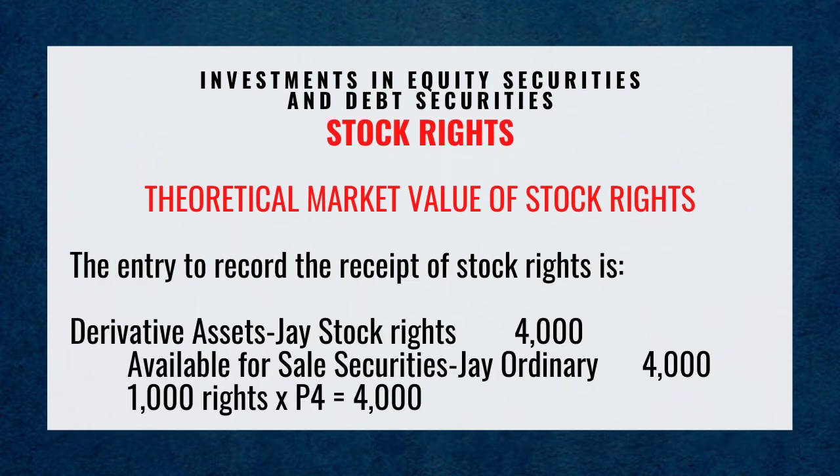The entry to record the receipt of stock rights is debit derivative assets, J stock rights, 4,000 pesos, and credit available for sale securities, J ordinary, 4,000 pesos. 1,000 rights times 4 equals 4,000 pesos.